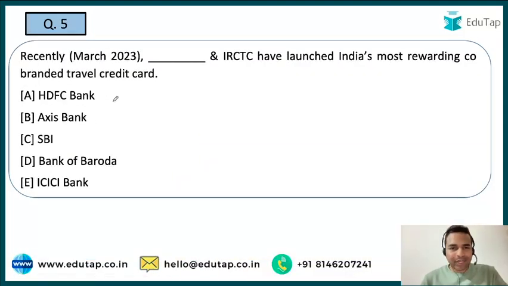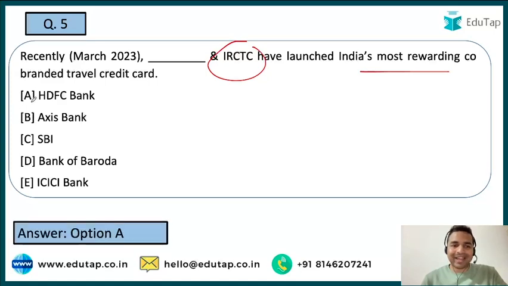So here guys, you are required to tell me the name of the bank which has launched, together with IRCTC, India's most rewarding co-branded travel credit card. It is one of the typical banking awareness questions, guys. And here when I talk about the right answer, it is option A, that is HDFC Bank.